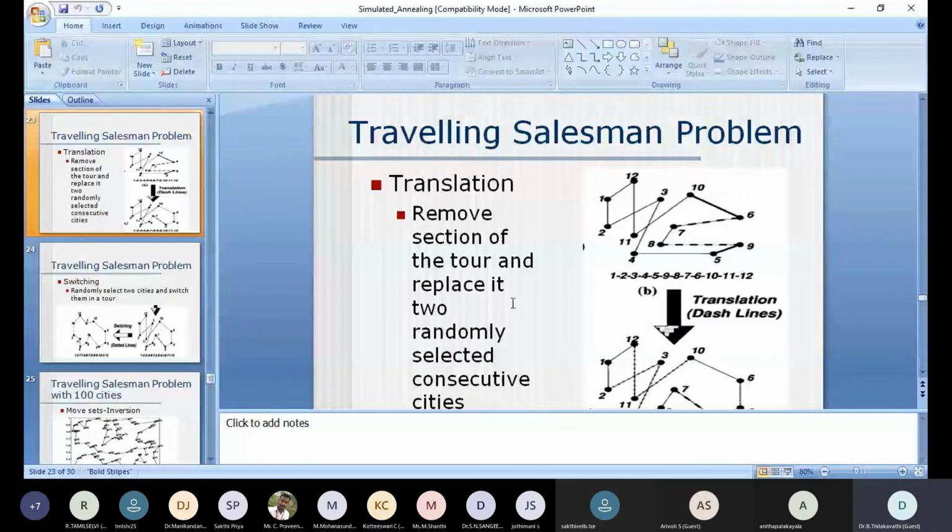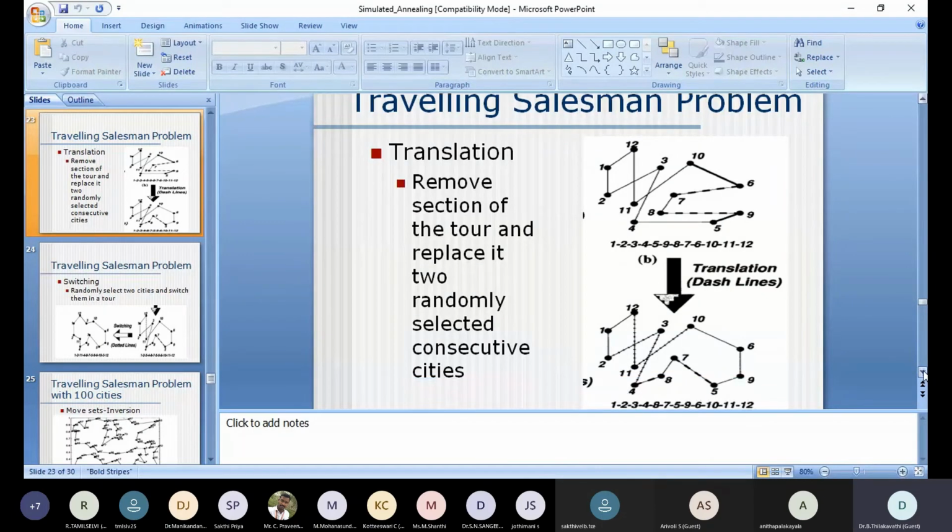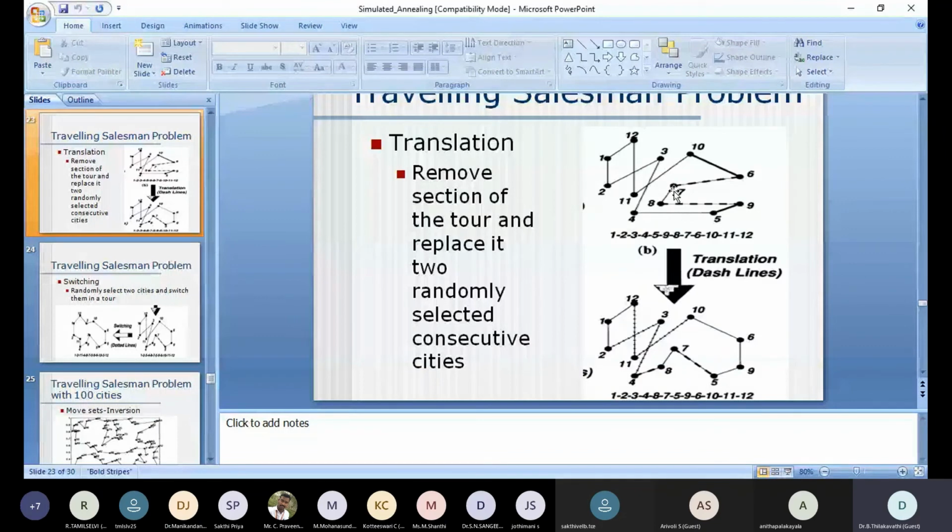The second type is the translation. The translation is nothing but the removal of a section of the tour. Here we are going to remove two edges, and any section can be removed. We remove a section of the tour and then replace it between randomly selected consecutive cities. That is explained here. The dashed line, these are the section, that section that I am going to remove.